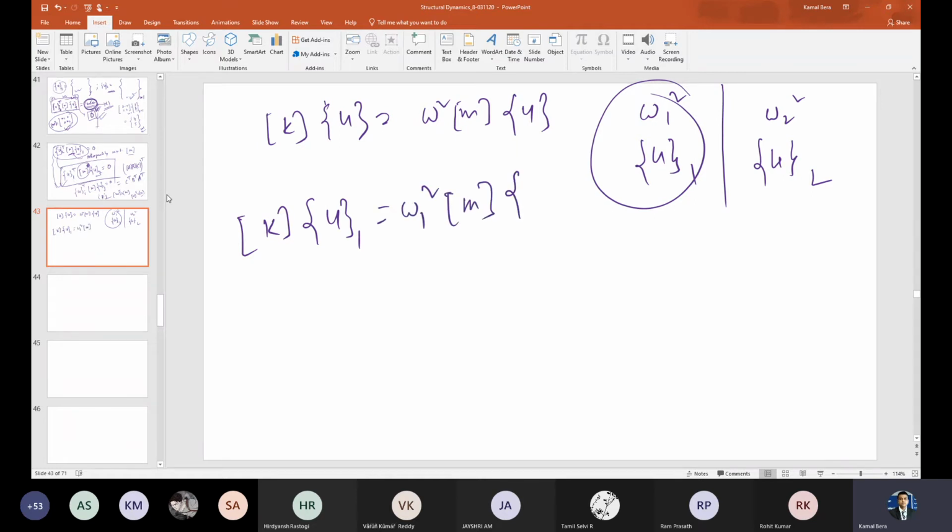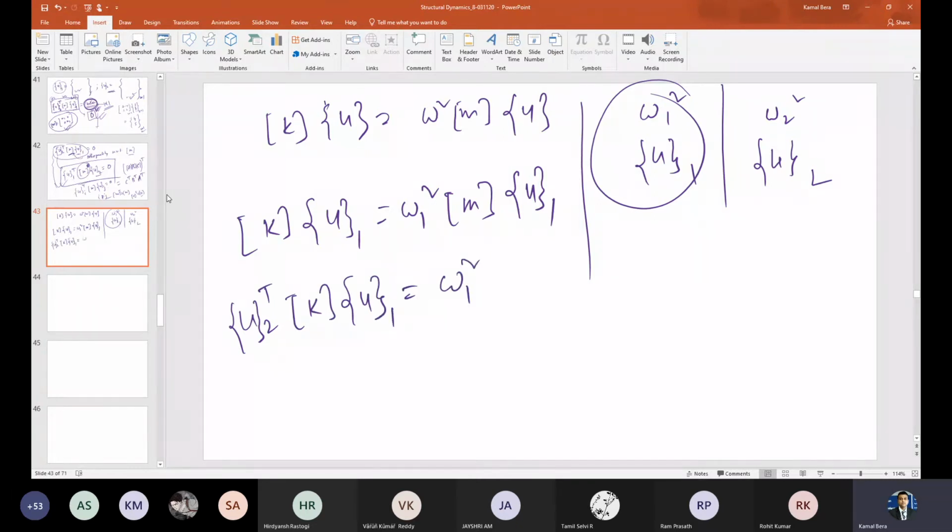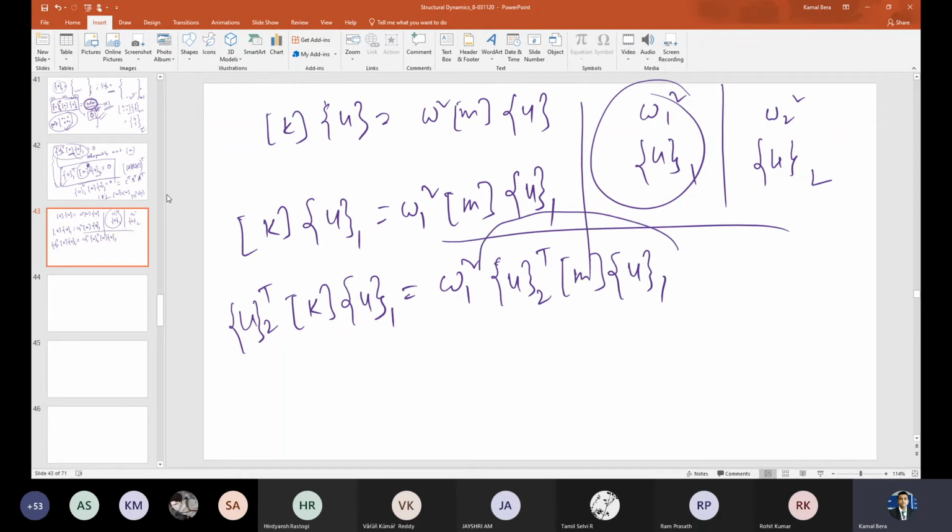If anybody has difficulty, please speak out. Pre-multiply both sides by U2 transpose. This is a scalar, so it doesn't matter. So U2 transpose. What is the value of this? 0.